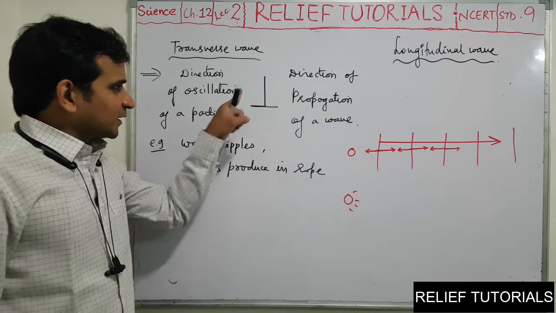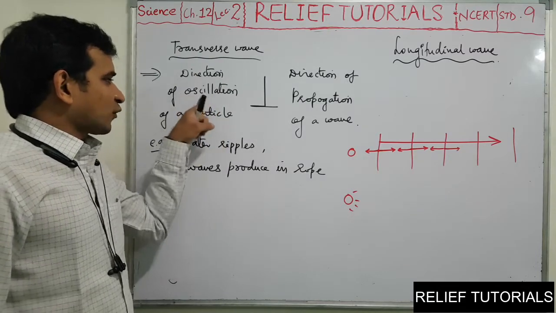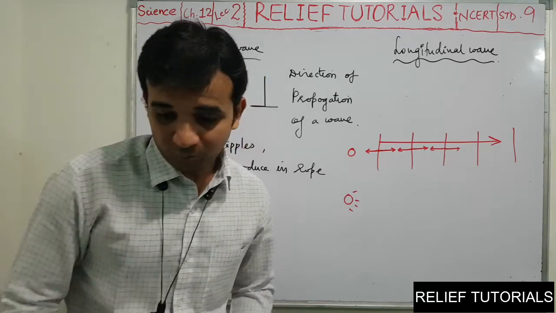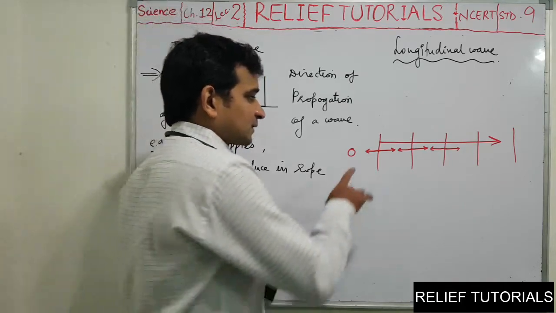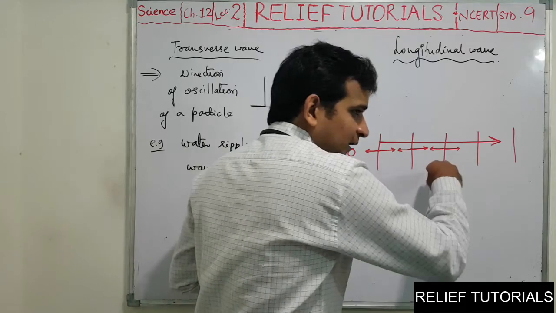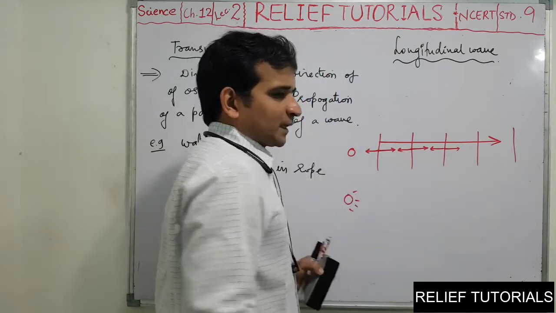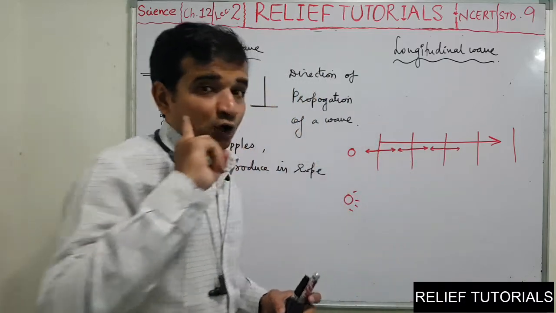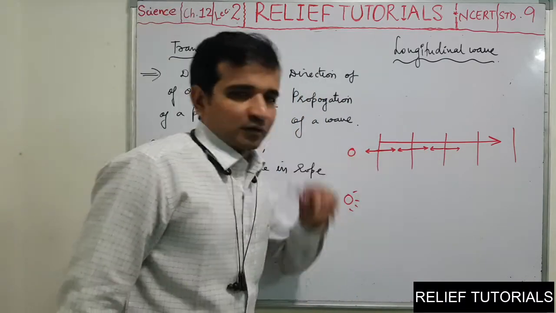What was there in the earlier case? In that case, the direction of oscillation of the particle was perpendicular to the direction of propagation of a wave. But here the particles are oscillating horizontally and the wave is also propagating in the horizontal direction. So these two directions are not perpendicular, they are parallel.